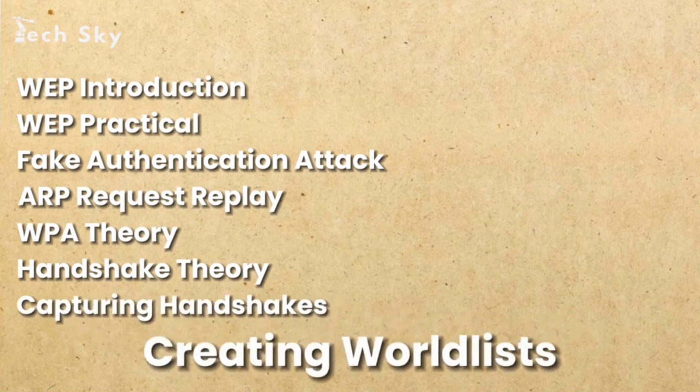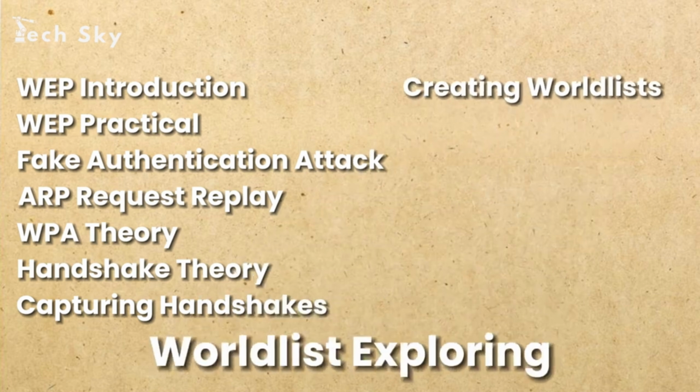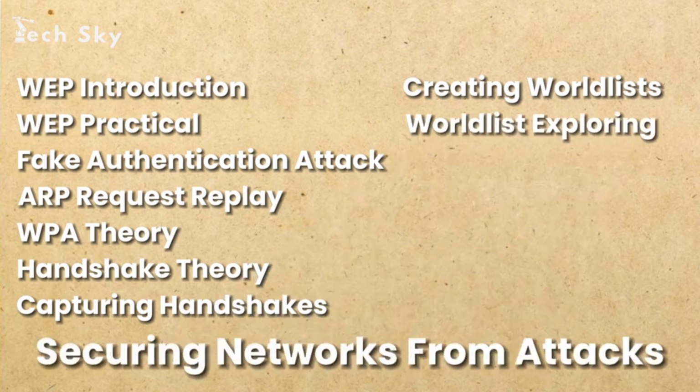Creating word lists: embark on word list exploration as a means to enhance our knowledge and preparedness for ethical hacking scenarios, always adhering to legal and responsible use. Word list exploring: use word list exploration techniques to understand password vulnerabilities and promote the importance of strong, secure passwords without engaging in unauthorized access attempts. Securing networks from attacks: conclude our exploration with insights into securing networks against potential attacks, highlighting the ethical responsibility that comes with ethical hacking and advocating for proactive cybersecurity measures.